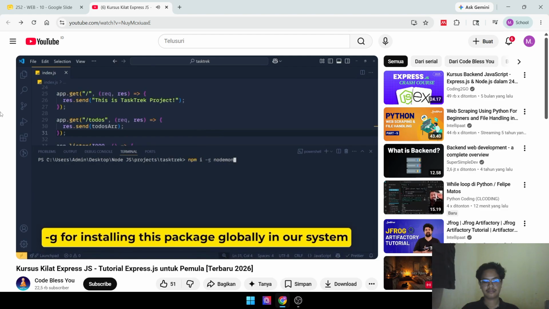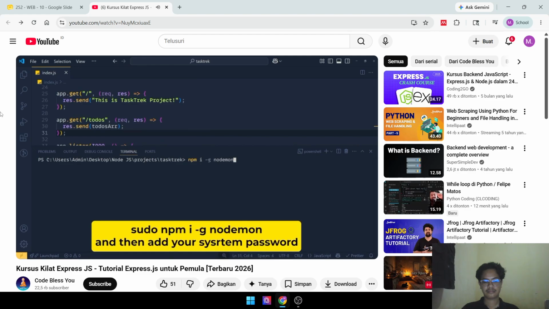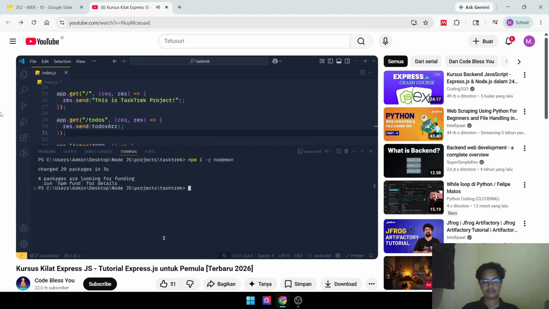Here we use -g for installing this nodemon package globally. Otherwise, we have to install nodemon in every Node project. Also, if you are using Mac, then for installing a global package, you have to write sudo at the beginning of the command and then it will ask for the system password.